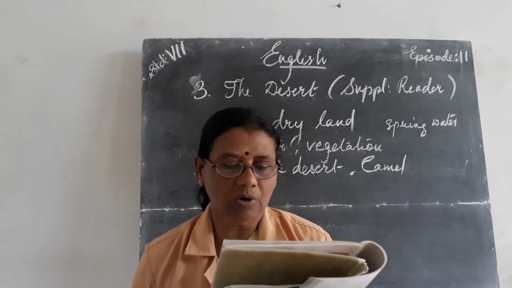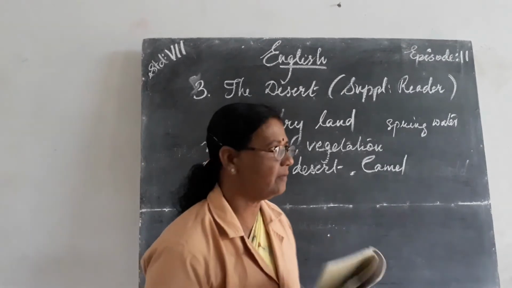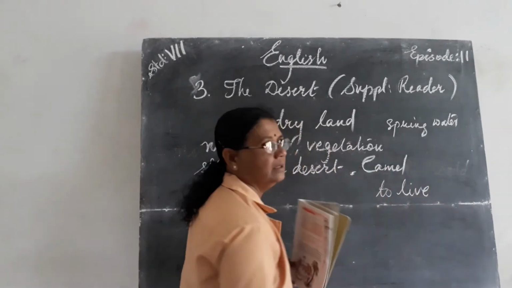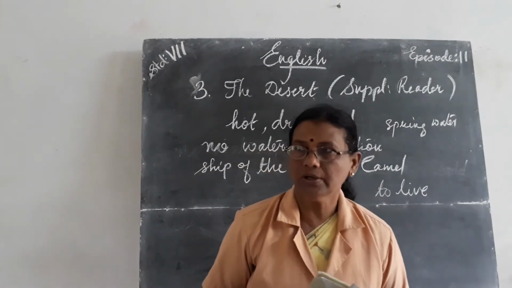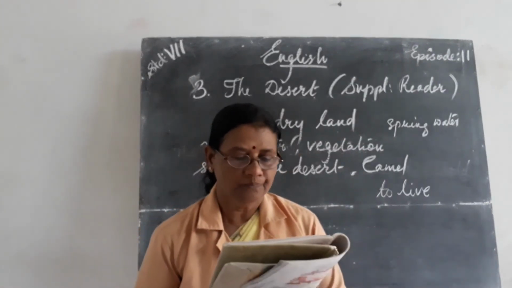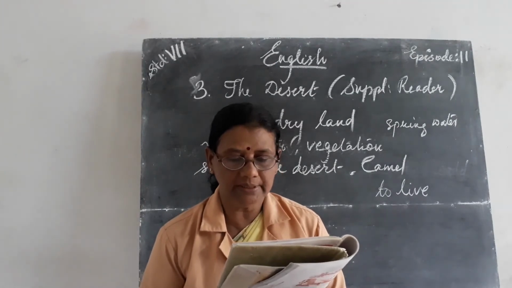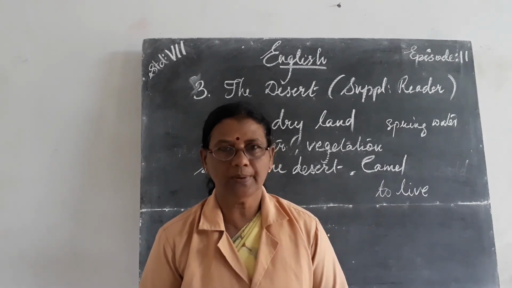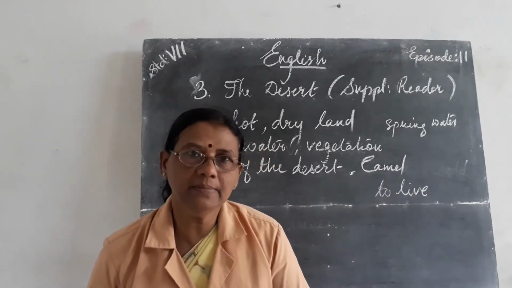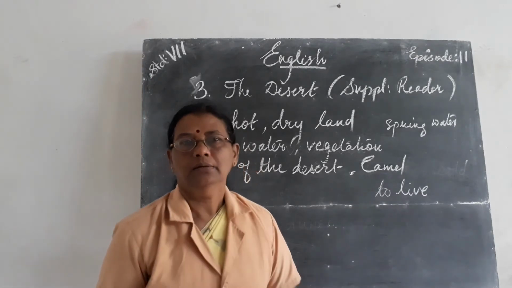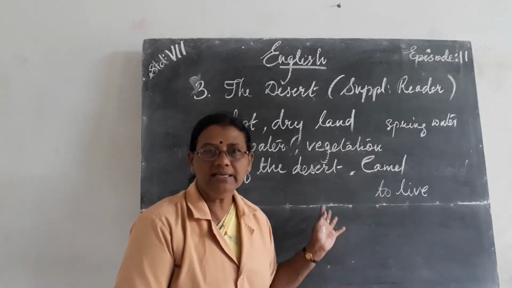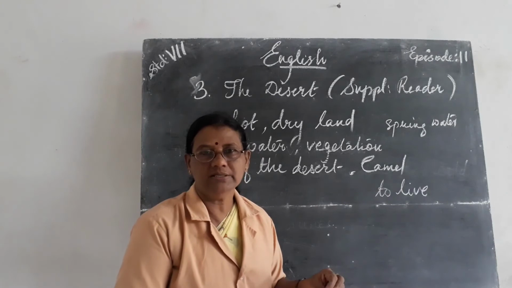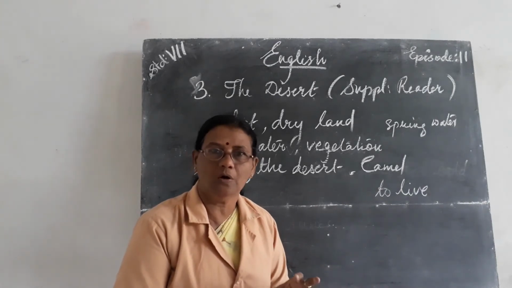All living things need water in order to survive. Survive means to live. Everybody needs water and food, isn't it? So without water and food, nobody is able to live. The few plants and animals that live in deserts have developed the ability to require less water than most plants and animals. So certain plants and animals are there in these desert lands, and these desert land animals and plants can live there because they need very less quantity of water.